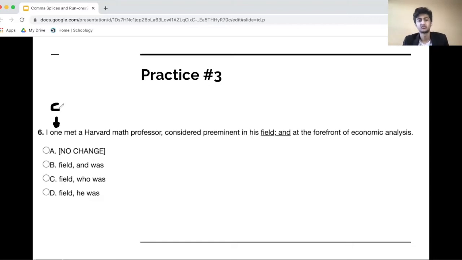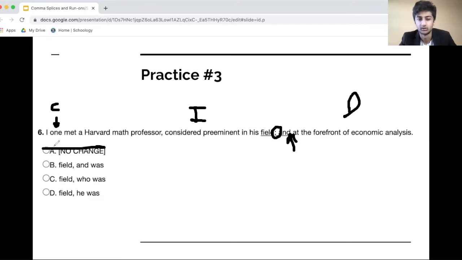All right, assuming you've paused the video, let's read it over. I once met a Harvard math professor considered preeminent in his field, semicolon, and at the forefront of economic analysis. Right off the bat, we know something's wrong. A semicolon only connects two independent clauses. There's an independent clause here, and there's a dependent one. How do I know it's dependent? Well, there's an and right here. The second you add that and, that phrase can't stand alone by itself. And Bill walked down the street. Is that a complete sentence? No.